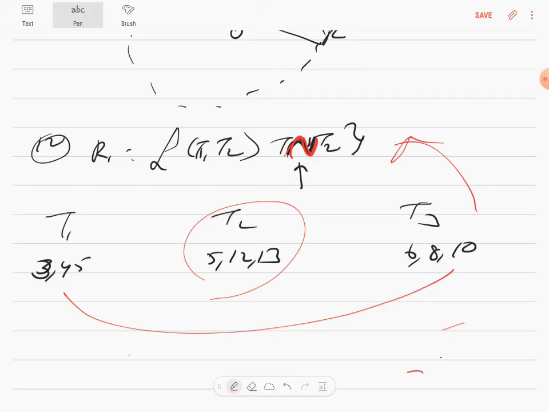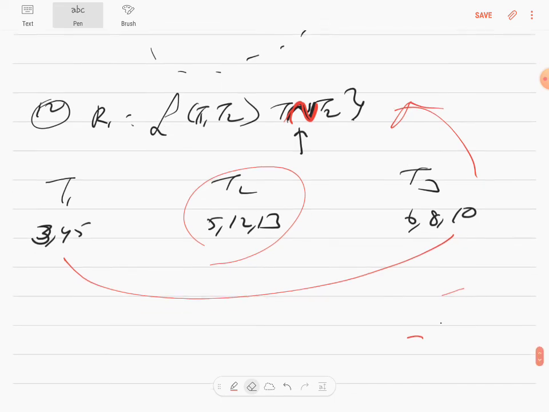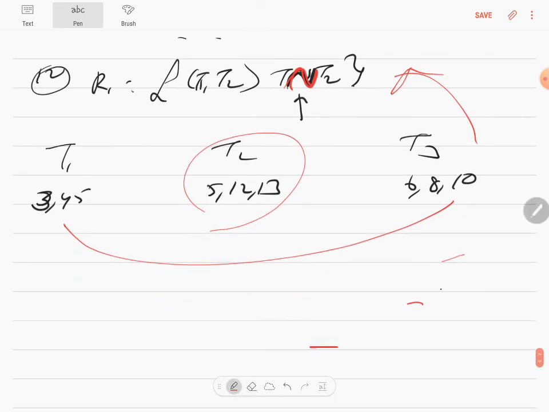3 by 6 will be equal to 4 by 8, which is equal to 5 by 10, which is equal to 1 by 2. Yes. So therefore, triangle 1 and triangle 3, T1 and T3, are a part of relationship R, whereas T2 is not a part of relationship R, because similarity is the relationship. So can I go to the next question?